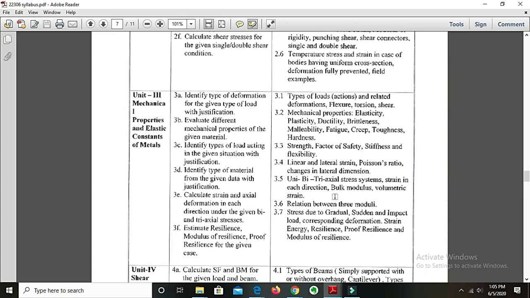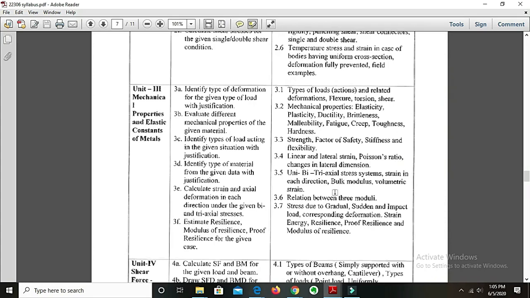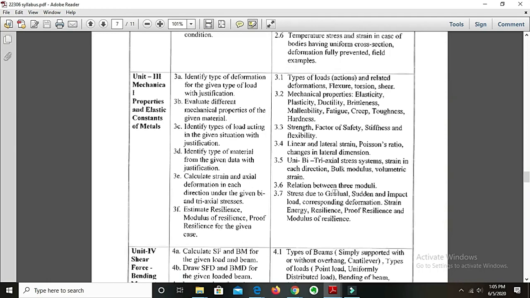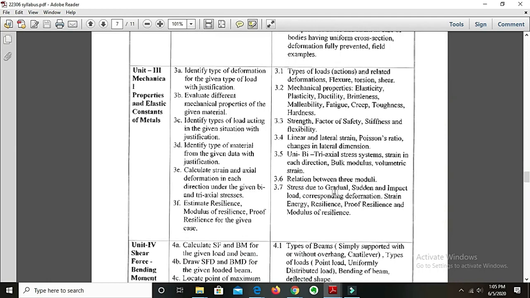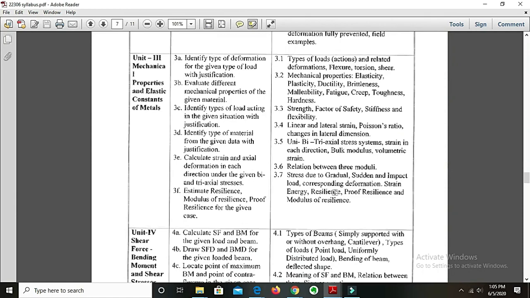After that we are going to learn bulk modulus and then volumetric strain. Then under point 3.6 we are going to see the relation between three moduli. There are various moduli like bulk modulus, modulus of rigidity, Young's modulus, and, as I have discussed earlier, Poisson's ratio. So we are going to see the relation between all these three moduli along with Poisson's ratio.